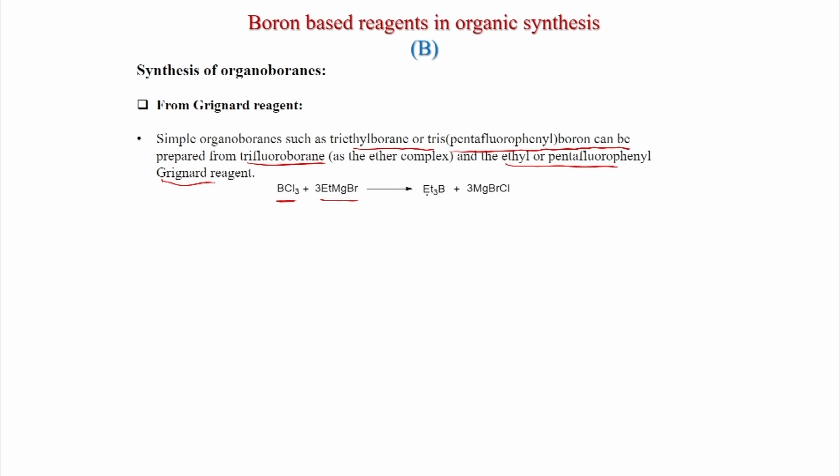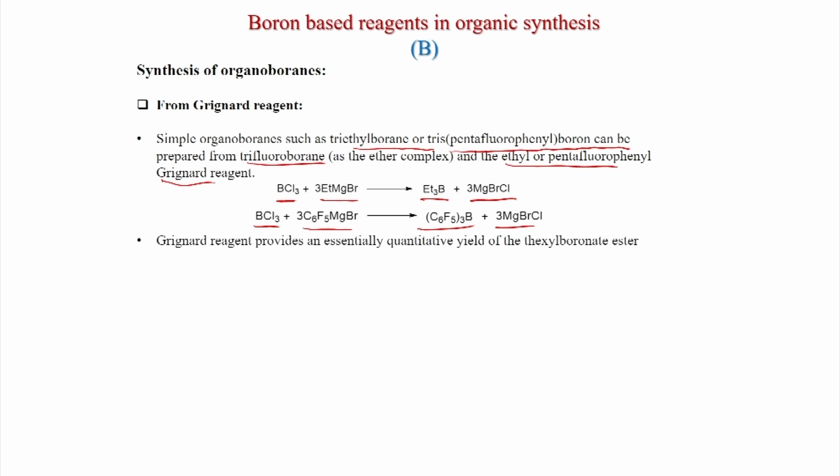Then what happens? 3 ethyl groups come to the boron, you get the triethylborane and 3 equivalents of MgBrCl. Similarly, boron trichloride can be reacted with pentafluorophenyl magnesium bromide, also 3 equivalents, then 3 pentafluorophenyl groups come to the boron and you get this boron reagent and 3 MgBrCl.